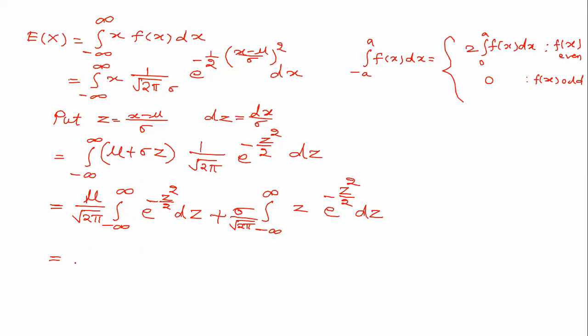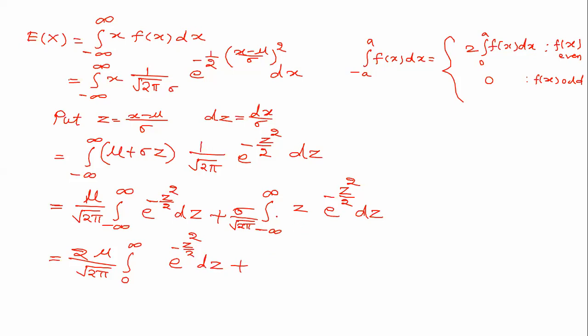It is an even function, so you can write it as 2 times the constant as it is, integration 0 to infinity, e to the power minus z square by 2 into dz.